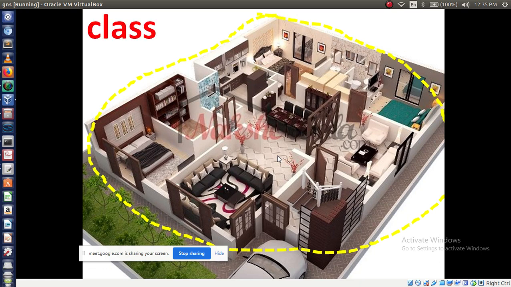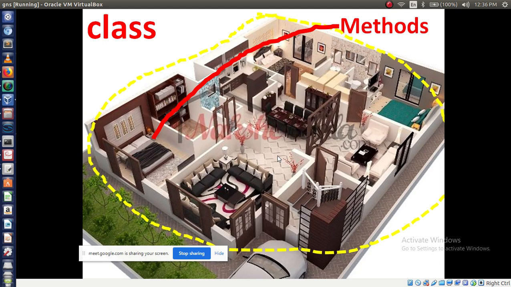In this home we have different kinds of rooms, right? Hall is a room, bedroom, then kitchen, dining room. So these are all what? Different kinds of rooms inside the main house. So inside the main house, these we can call methods. Are you understanding?